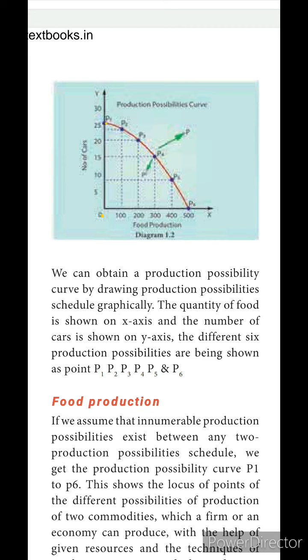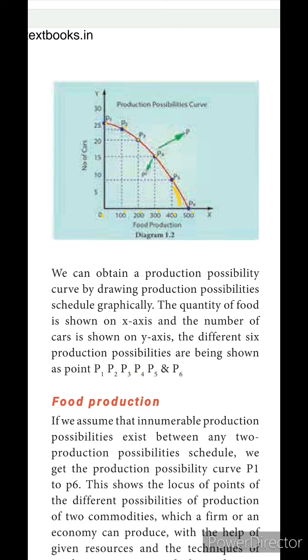Next, when food production is 100, cars reduce to 23. Next at 200, it is 20. Like that it keeps changing: 300, 15; 400, 8. At 500, when food production has increased, car production decreases until it comes to 0. This line alone we call the production possibility curve.